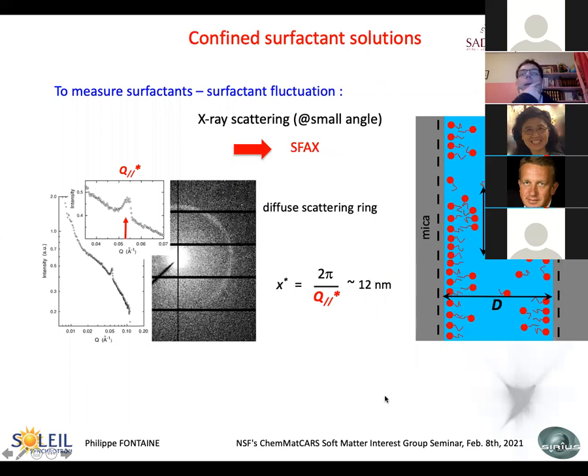So we have done the experiment in the surface force apparatus with X-rays, and what we see is that we have diffuse scattering rings at very low separation, whose position corresponds to 12 nanometers. So, in good agreement with the theory. And of course, we have varied the separation, and you can see this peak moving to closer separation, and disappearing when you go to very large separation. So that's one application, which is not really a liquid surface system, but a solid-liquid interface.